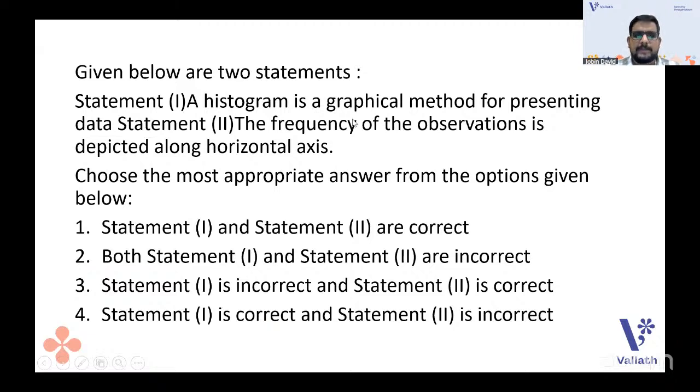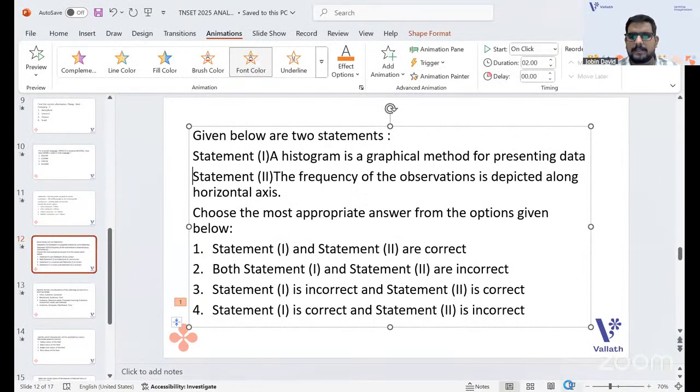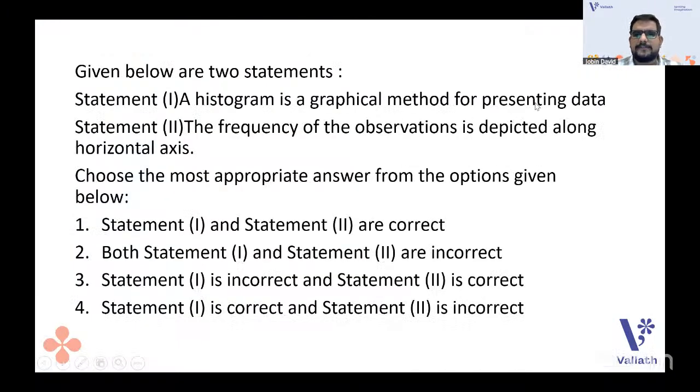Given below are two statements. Statement 1 is given as: a histogram is a graphical method for presenting data. Statement 2: the frequency of the observations is depicted along the horizontal axis. A histogram is a graphical method for presenting data.